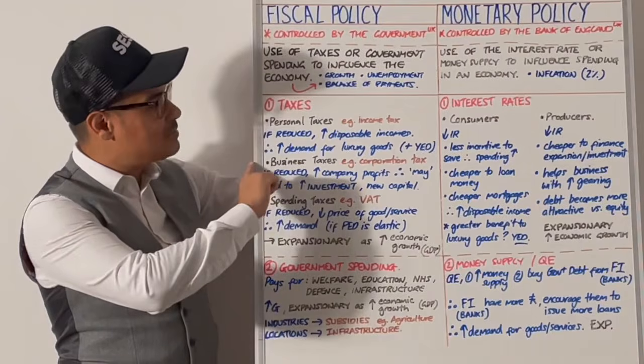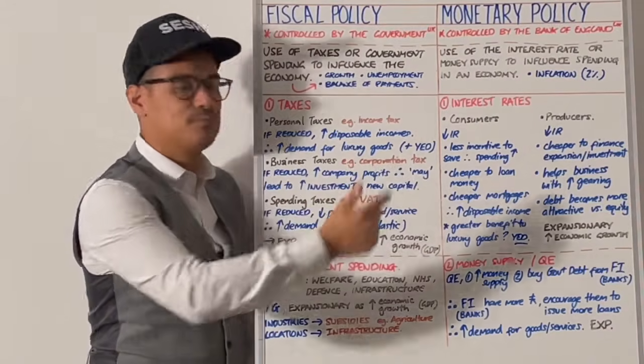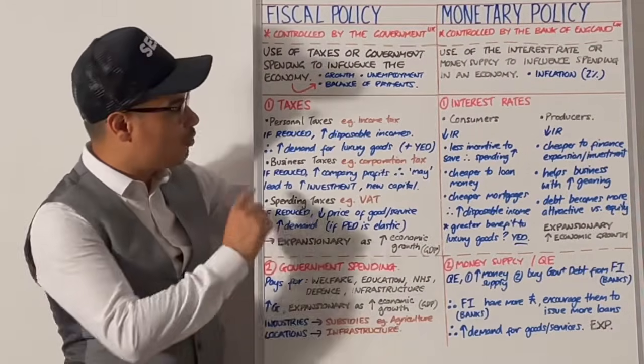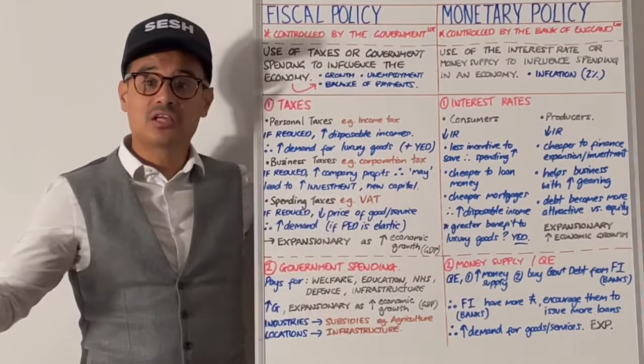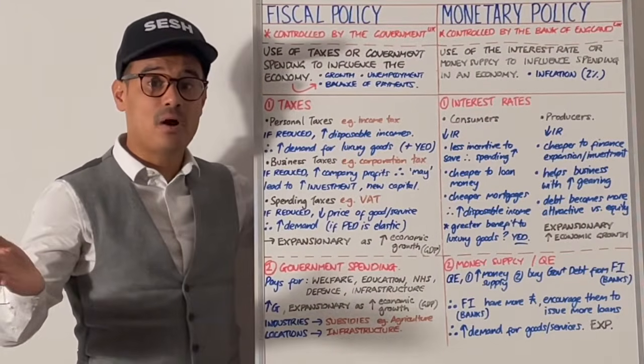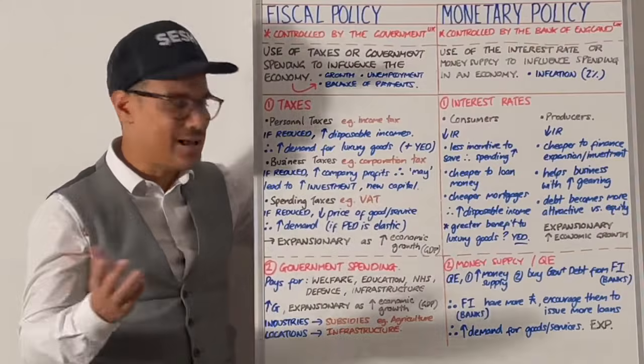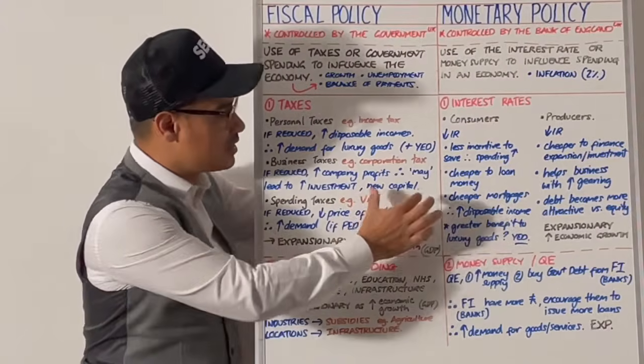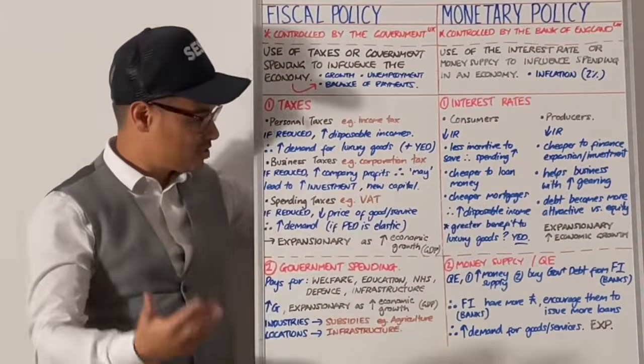The next type of tax is business taxes. So business taxes could be corporation tax. Corporation tax, well, if it's reduced, it will lead to company profits increasing, and it may lead to them increasing their investment in capital, in expansion, and so forth.